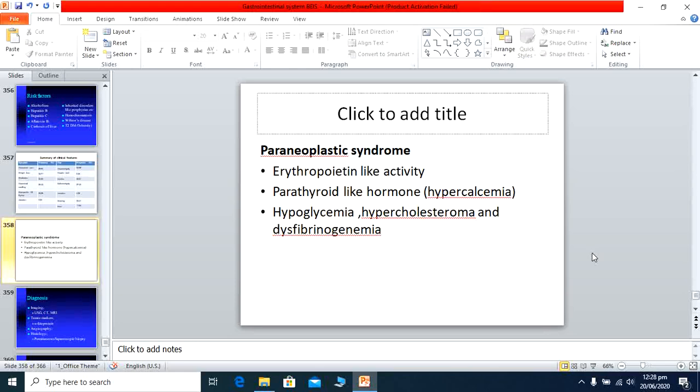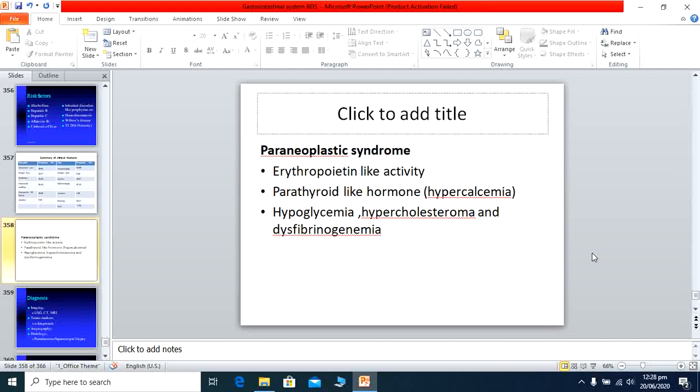Basically erythropoietin is produced by kidney tissue, and it causes an increase in the number of red blood cells. But hepatocellular carcinoma sometimes produces a hormone which has erythropoietin-like activity, and the patient has an increased number of red blood cells and his hemoglobin may be normal.